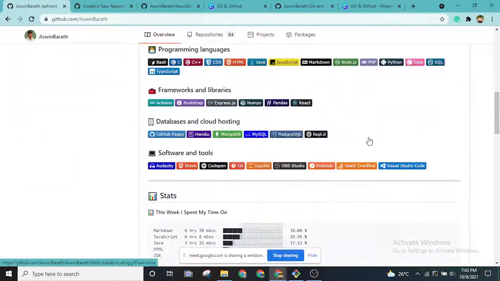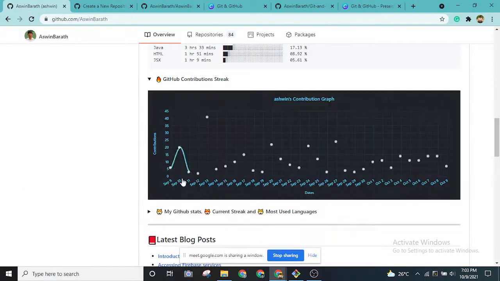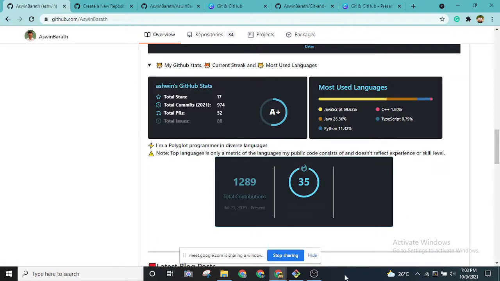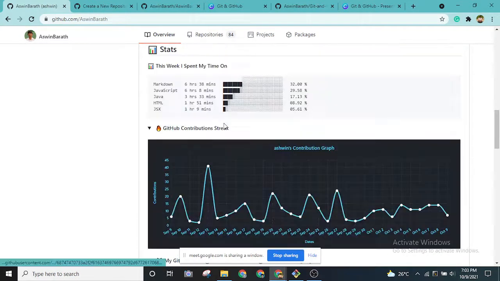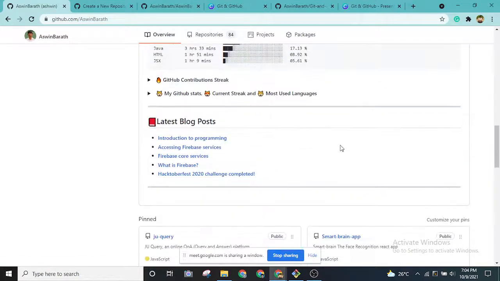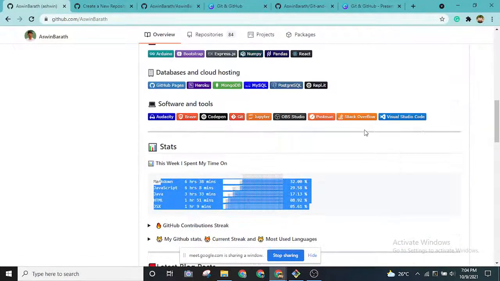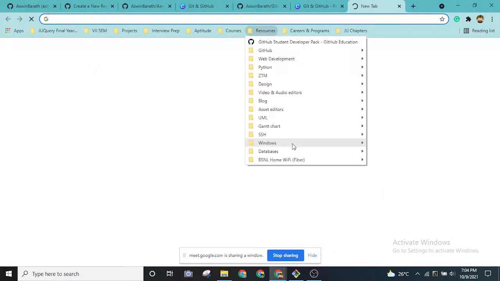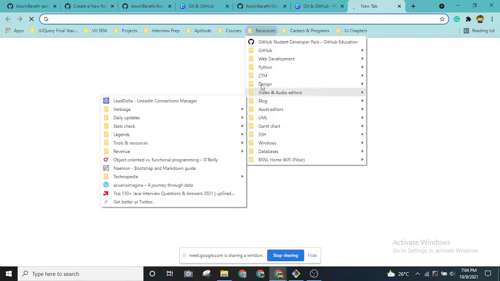As you can see, I created these good contribution graphs. I've added a lot of colorful streaks and some visualizations. I actually used several resources that I have right now. Let me share them with you.